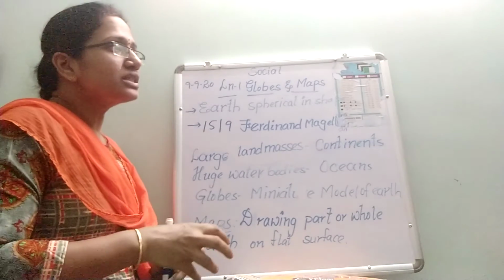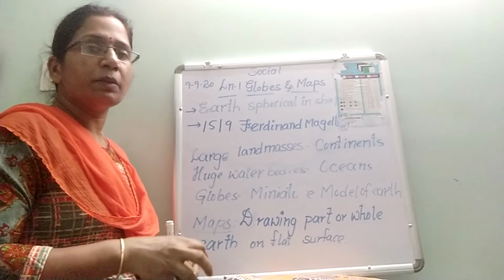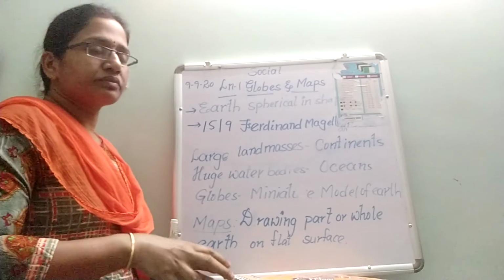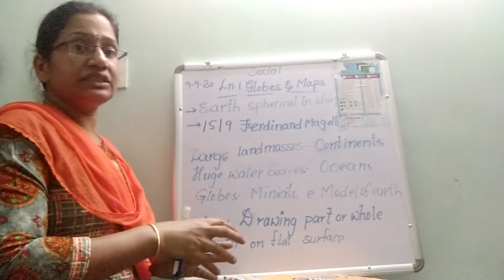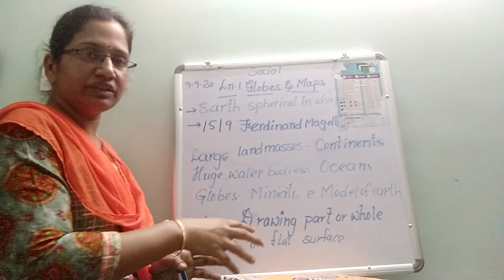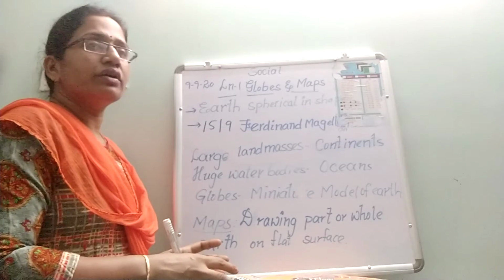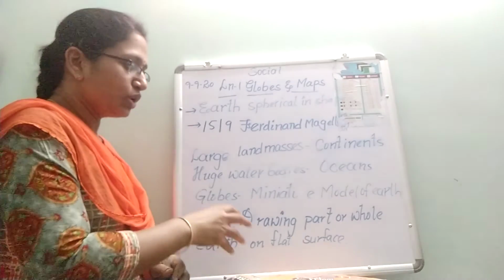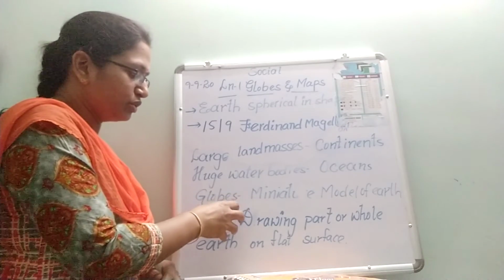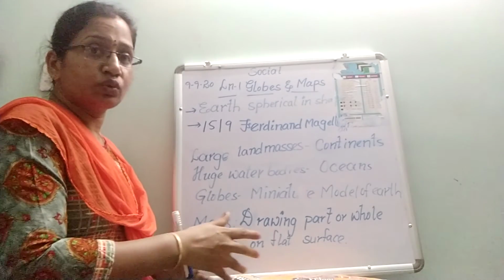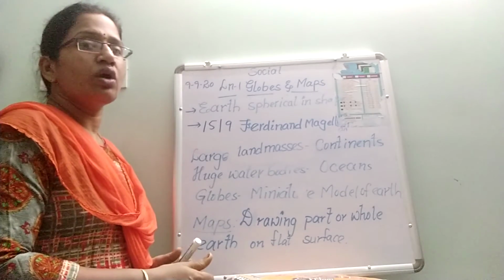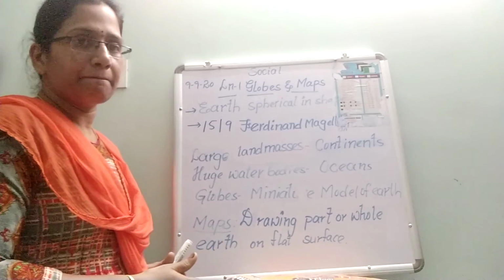Thematic map is helpful to know a particular subject. Maybe industries: what industries we have in this particular location, or crop production, what is produced in those particular areas. These and all we can know through the thematic map.